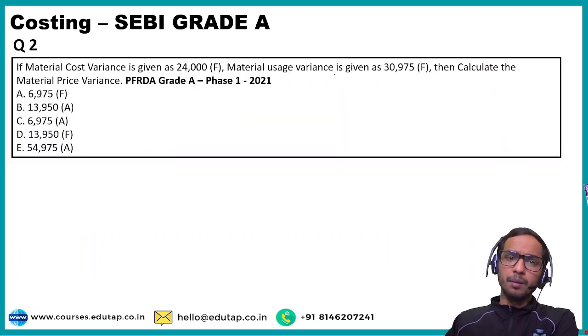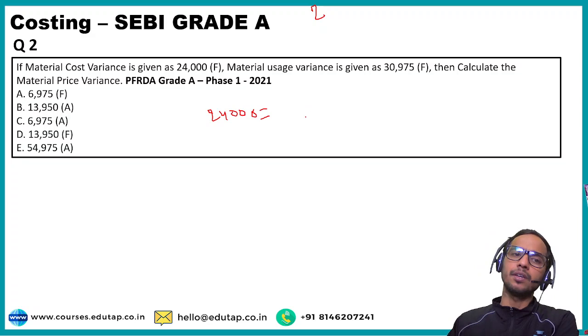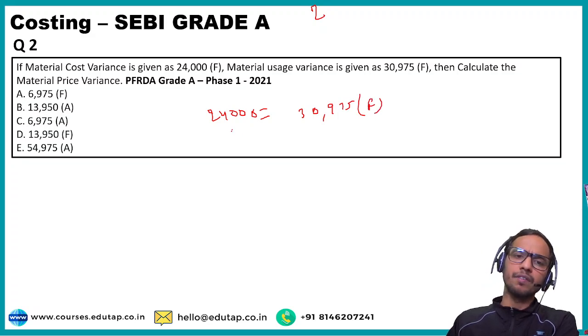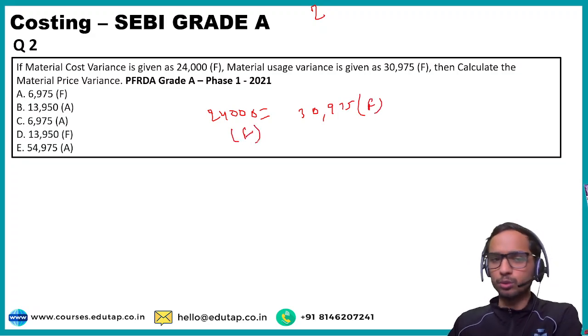Question is saying material cost variance is 24,000 in fact, and this will be equal to what? Material usage variance plus material price variance, and material usage variance is given to you as 30,975 favorable. What is this favorable and unfavorable? Let me tell you that also.